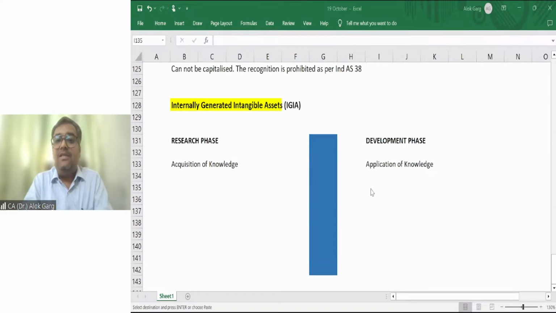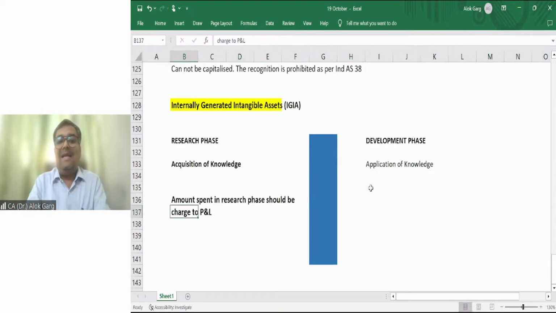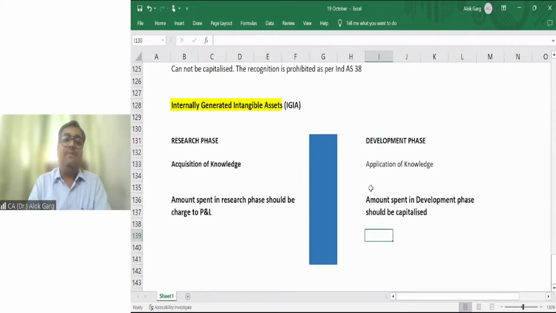Sir, since the company is not clear whether it is able to get the knowledge or not, whatever expense you have incurred in the research phase has to be charged to the P&L. But whatever expense you have incurred in the development phase has to be capitalized. Okay. Amount spent in development phase should be capitalized. Amount spent in research phase should be charged to the P&L. Is that clear?